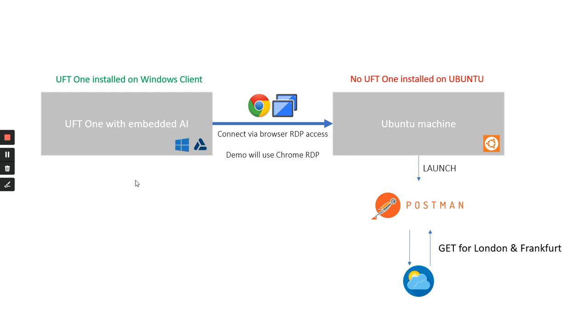So everything which you can access through a browser RDP protocol, it allows you to capture more or less all the automation capabilities.